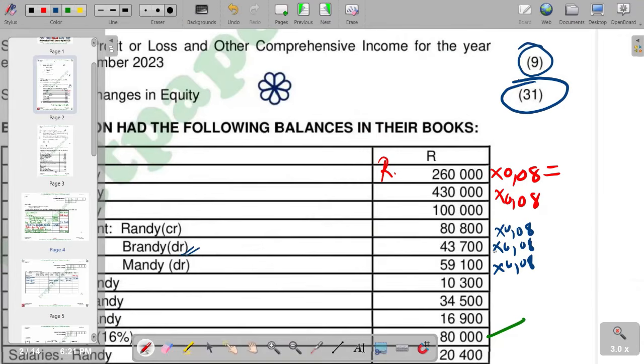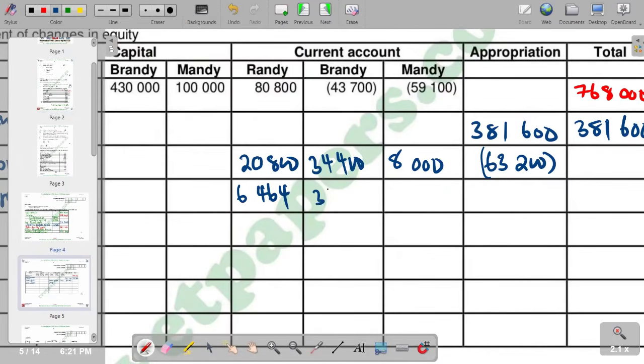So 43,700 times 0.08, we are going to get it as 3,496. So we come here, we put 3,496, but we are going to put it as a negative. Remember, our balance is a negative.